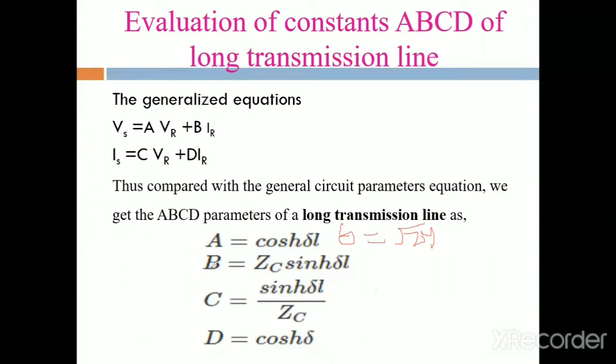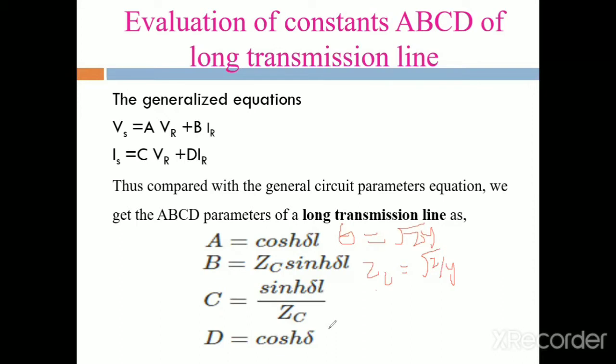Then we compare the B value with the generalized equation. B is equal to Zc sinh delta L, where delta is equal to the root of z into y. Also the formula for Zc: Zc is equal to the square root of z by y. Then C is equal to sinh delta L by Zc, and D is equal to cosh delta L.